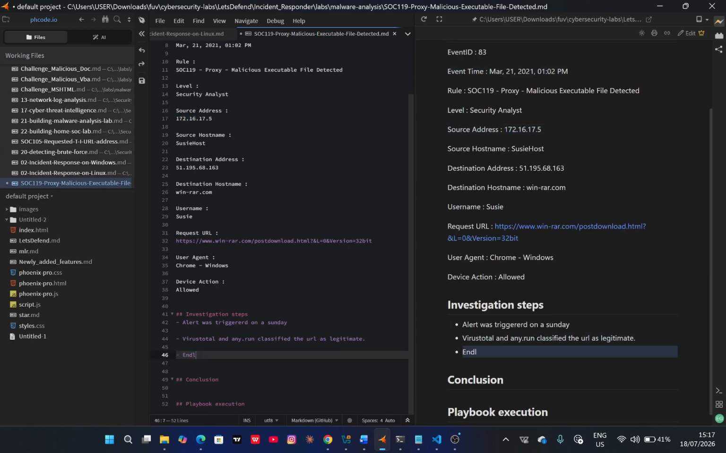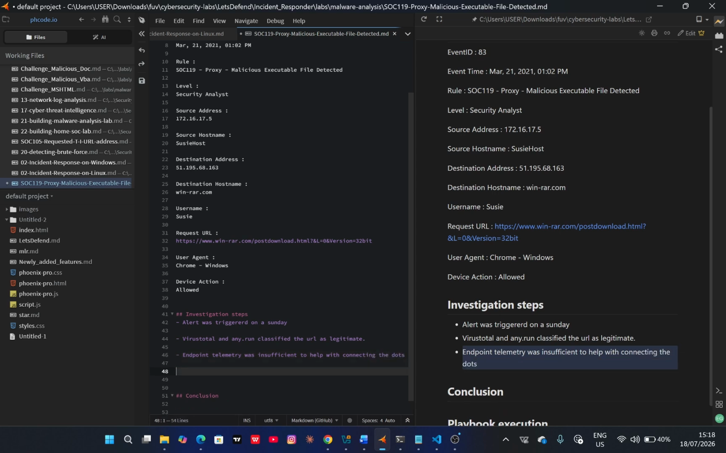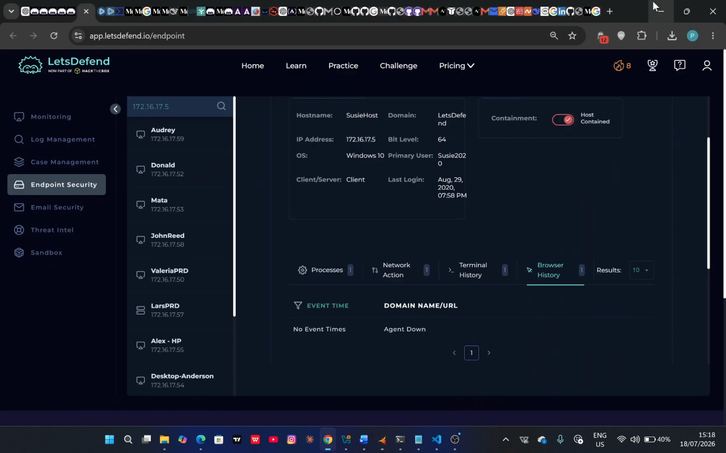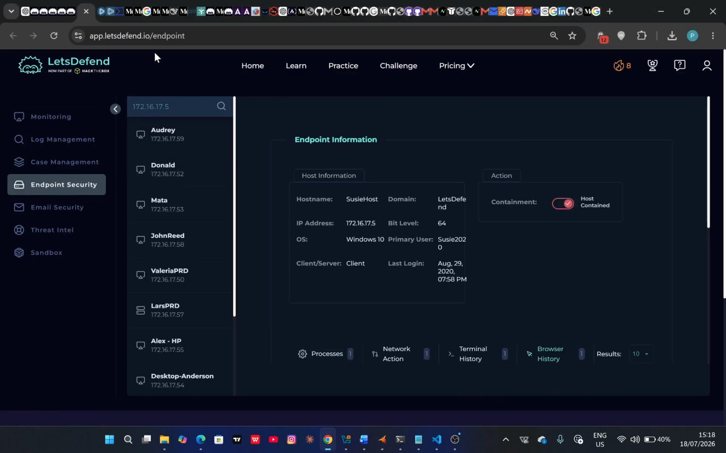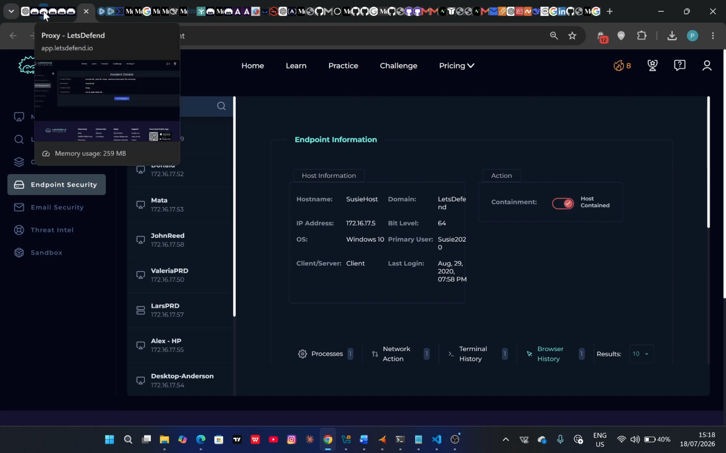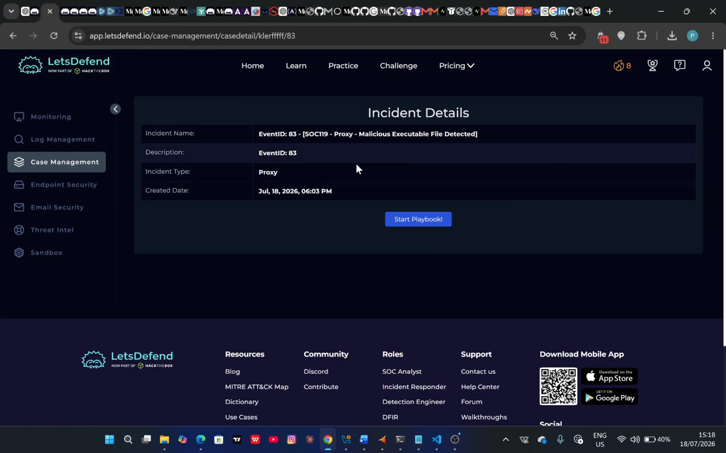So, endpoint telemetry was insufficient to help with connecting the dots. Even though we didn't have as much information as we needed from the host itself, we've been able to clarify that this is most likely a false positive because the URL was clean and it was just a download for WinRAR. Okay, so let's just begin with the playbook.